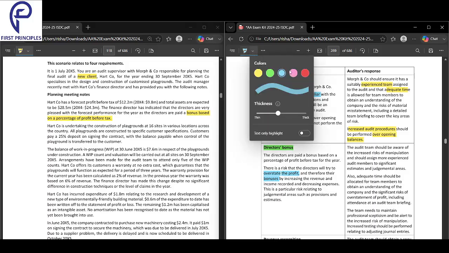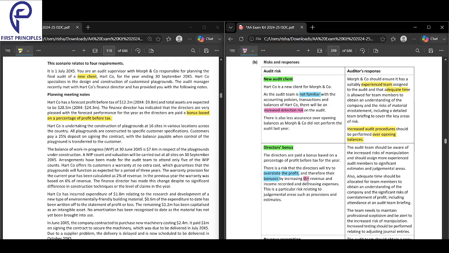How will they do this? They will do so by increasing the revenue and decreasing the expenses.